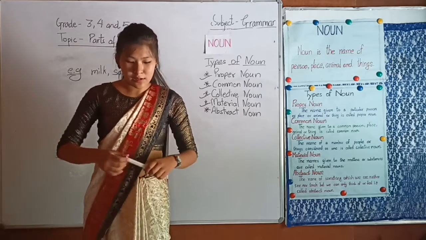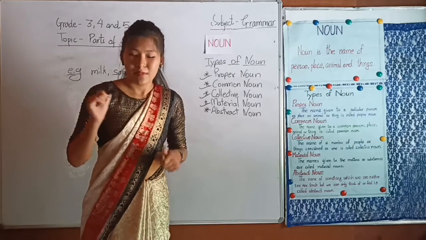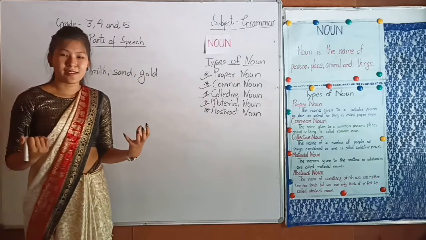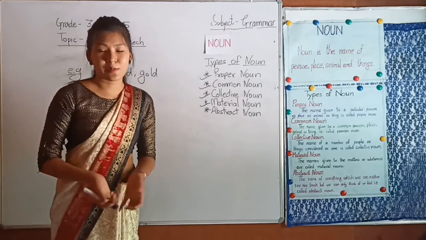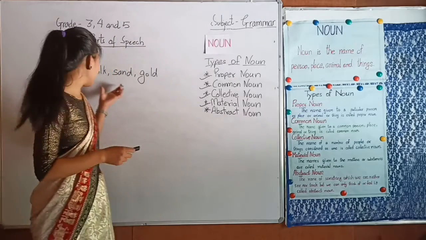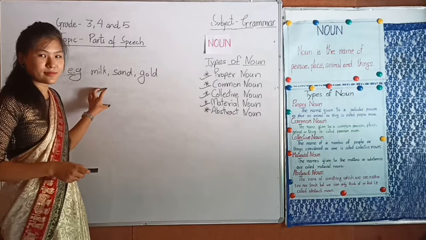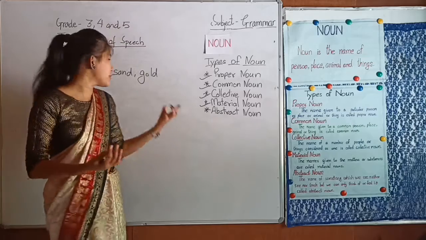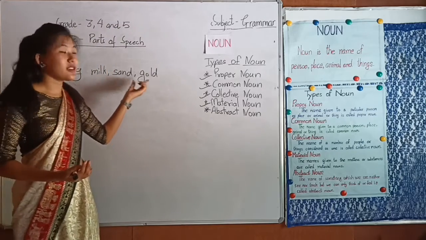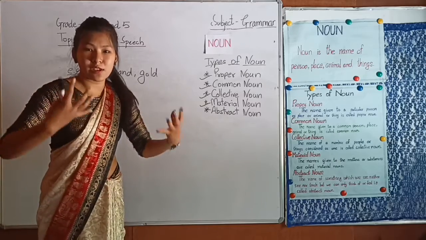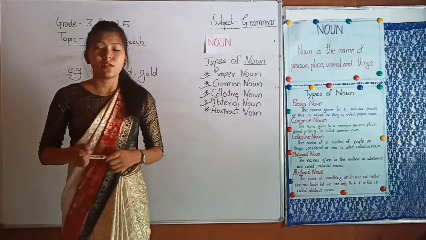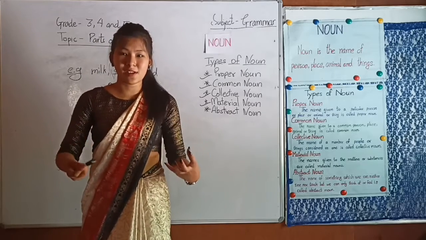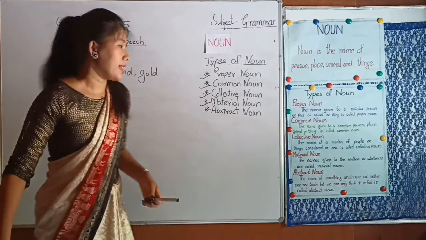We make particular things from these material nouns. For example, milk. We make curd, rice pudding, or we make different sweet dishes from milk. And next example, sand. We make bricks or we make houses from sand. Gold. We make different jewelries from gold. So material nouns are the things from which we make different other materials or substances.